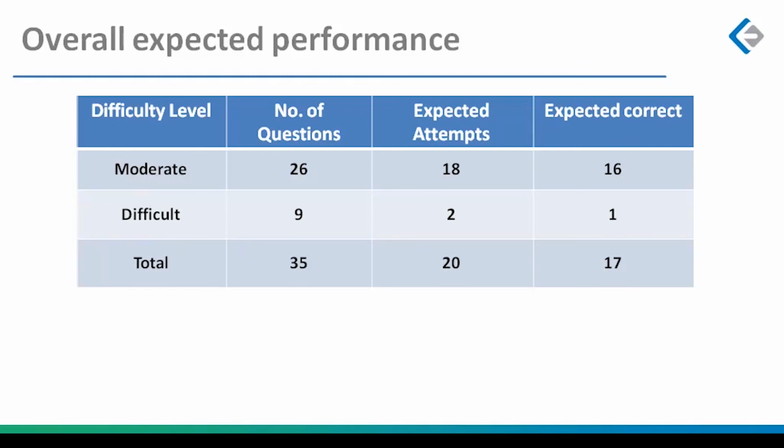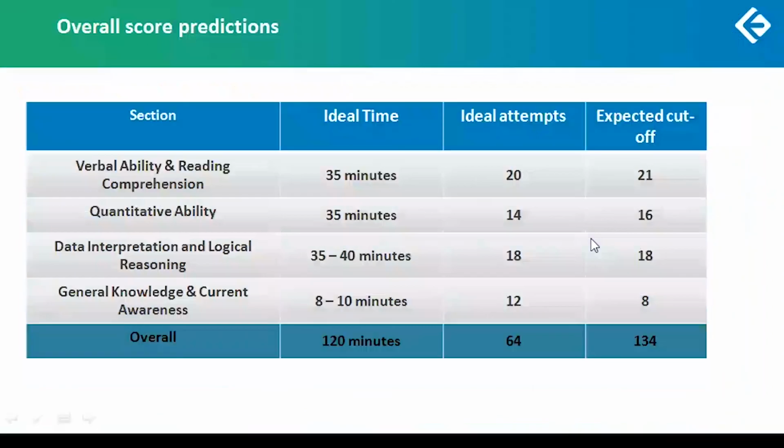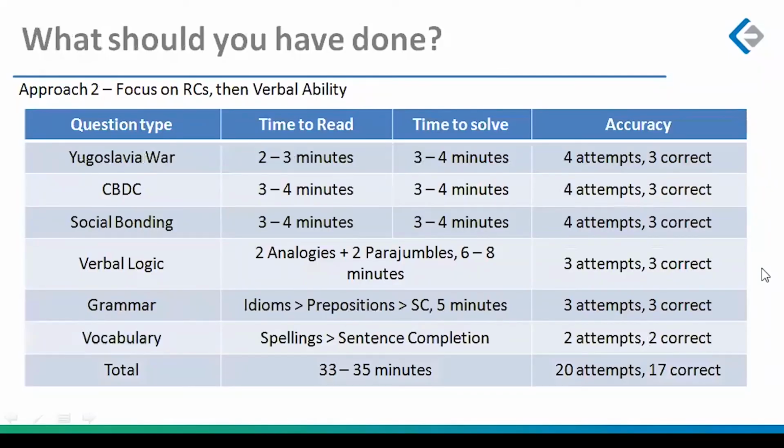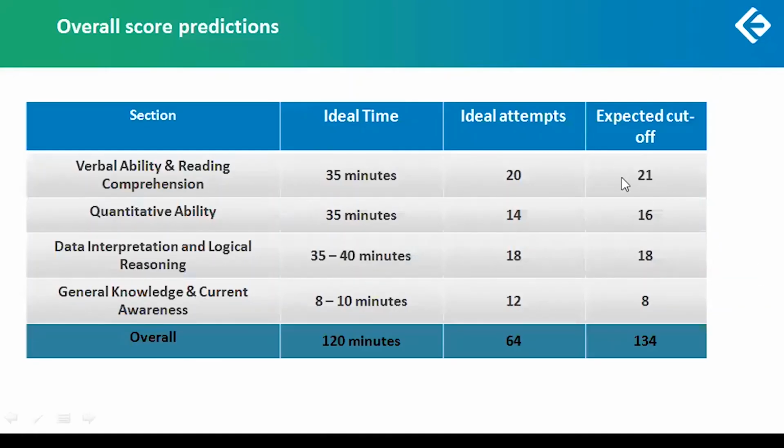So your good scores that you see here, whether it is the verbal analysis or you must have already seen the DI and LR analysis before this, the QA analysis, the GK analysis, and all of them, we give you a cutoff score. And then we also give you a good score because our performance here, when you are able to attempt 20 in VARC and get me 17 correct, it means you are increasing your chances to reach, I'll show you that slide once, reach something like a 134, even though the cutoff is only 21.